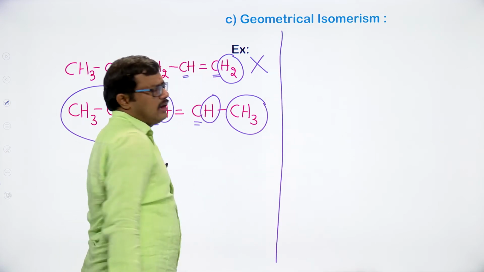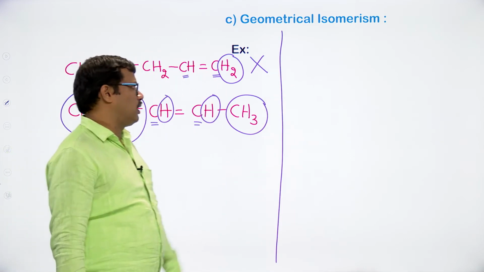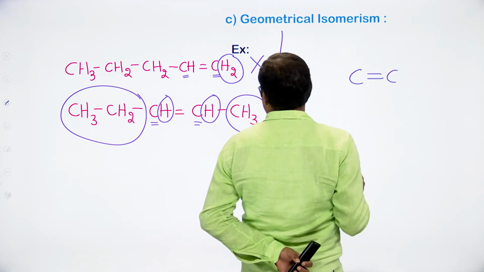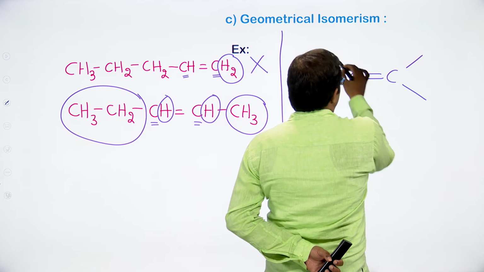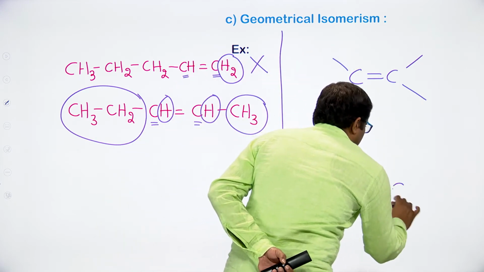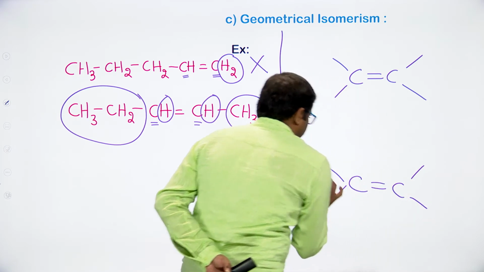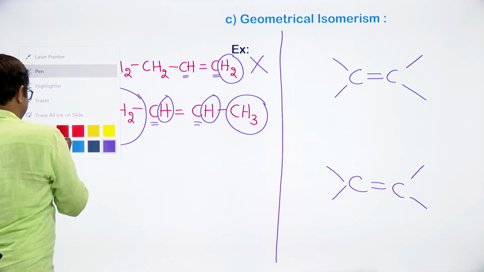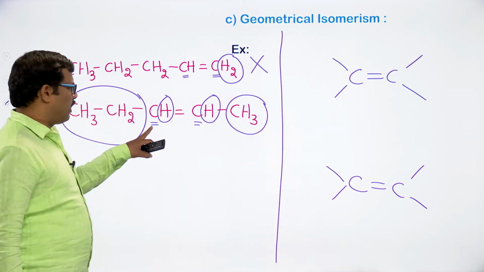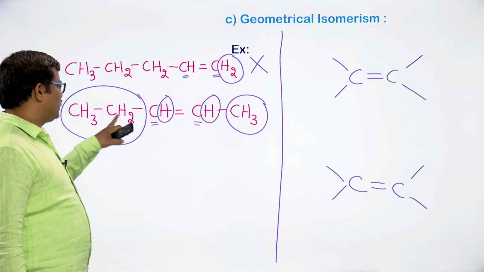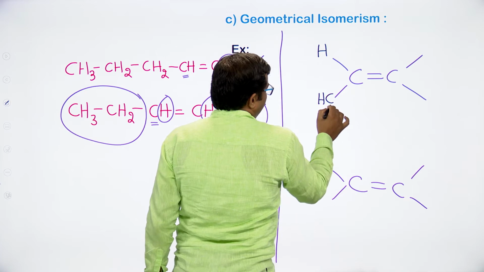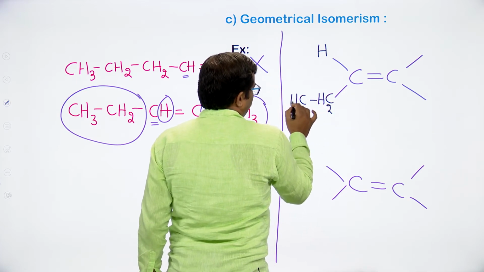So what are the geometrical isomers that we can see in the case of this molecule? Let me first write the carbon-carbon double bond. Let me connect the groups that are present on the doubly bonded carbon atoms. Here we have a doubly bonded carbon atom with hydrogen and CH2, CH3. So I am keeping hydrogen here, CH2, CH3.